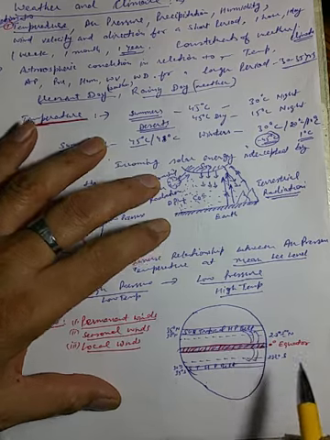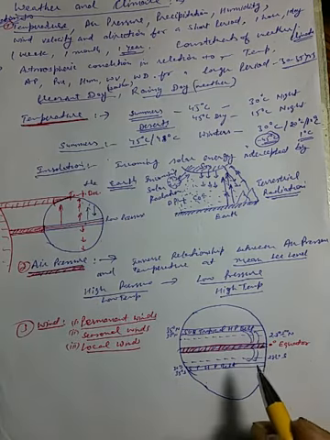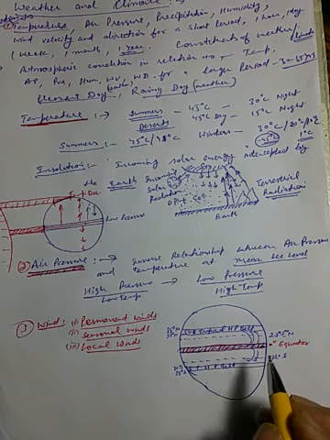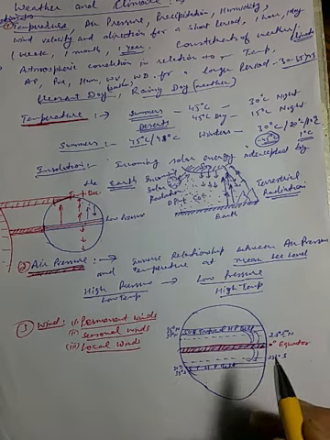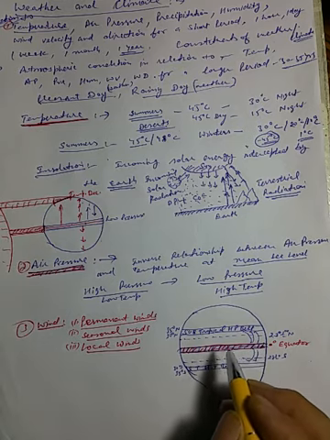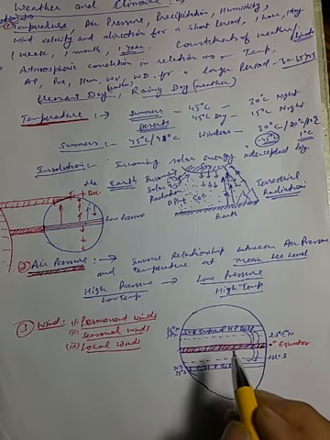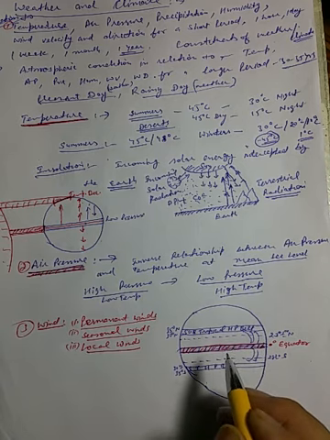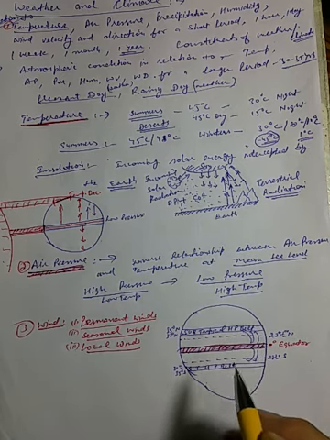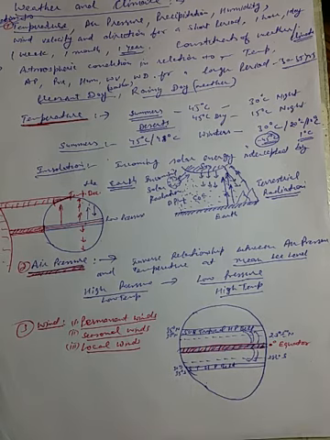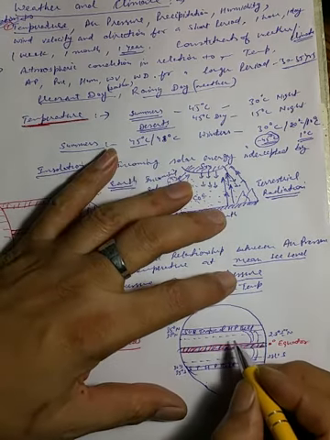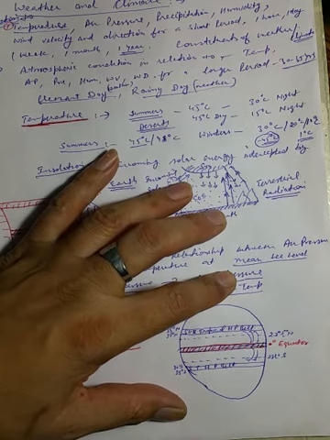When this air goes up and cools, then it sinks down, spreads towards the bottom, and wherever this wind sinks, it increases the pressure in that area. Okay, so this is an area of high pressure and this is an area of low pressure.